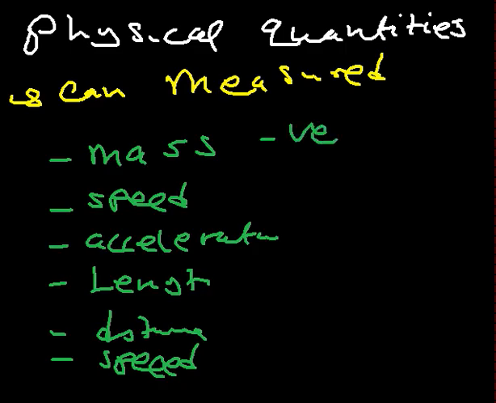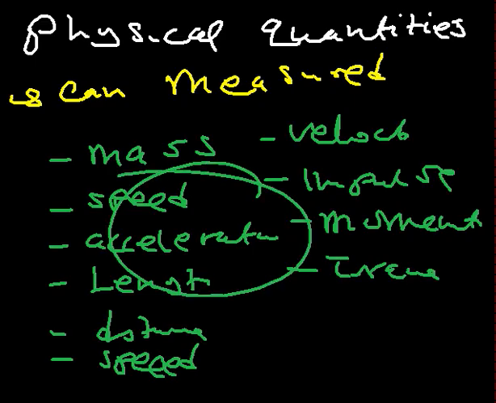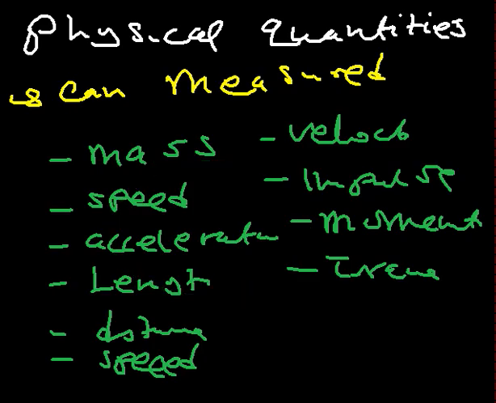We have the velocity, the impulse, the momentum, and also, let's say, the torque. So these are the quantities that can be measured, and they are the ones that constitute the mathematical expression of the laws of nature.